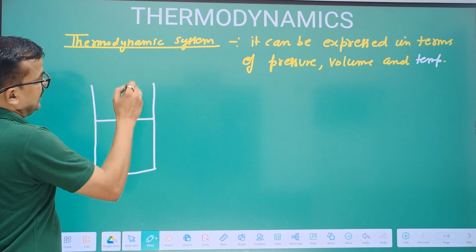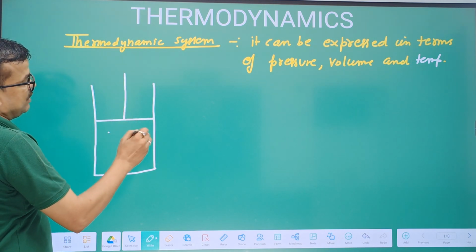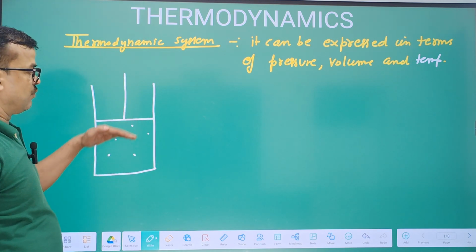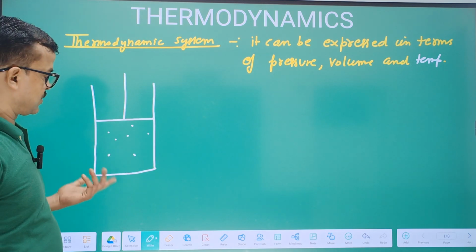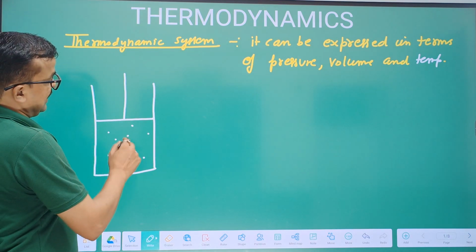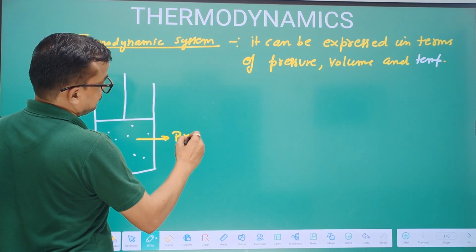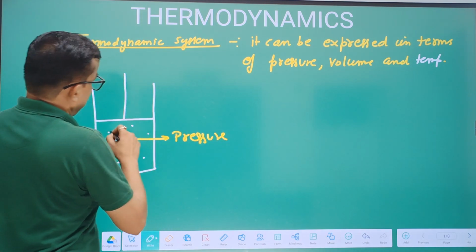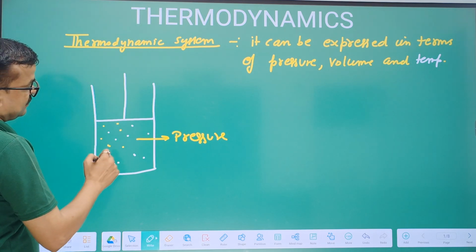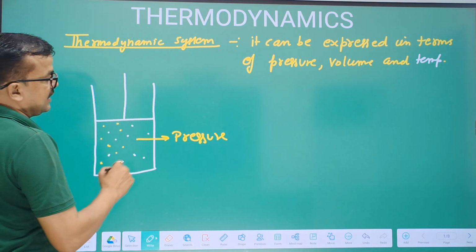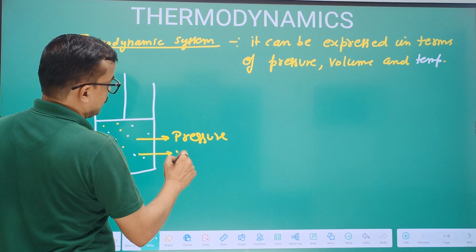there is a gas filled in a cylinder containing a movable piston which can move upward or downward according to the situation. In this system, the gas has some pressure. We see that the volume of the container is the volume of gas, so there is volume.